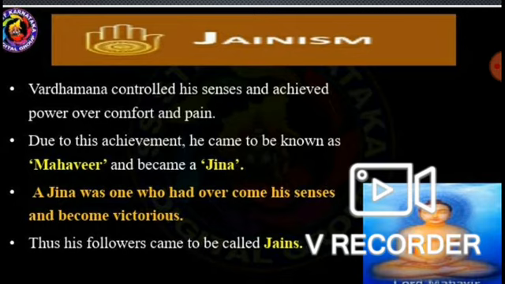Thus his followers came to be called Jains. Okay, understood. When he became Mahavira and also became a Jina, Jina means one who had overcome his senses, who controlled his senses or sense organs, and became victorious. That person used to be called a Jina. So for that reason, whoever were the followers of Vardhamana Mahavira used to be called Jains. Now onwards the Jain religious way starts.